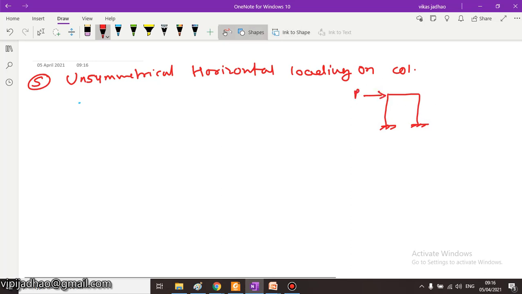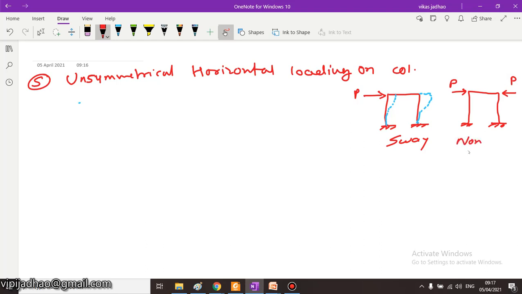Then this particular frame will deflect like this, or sway will take place like this, and hence there will be some sway in this type of portal frame. But if you see another frame like this, which is subjected to symmetrical loading P from both the ends, then this will be a non-sway problem.